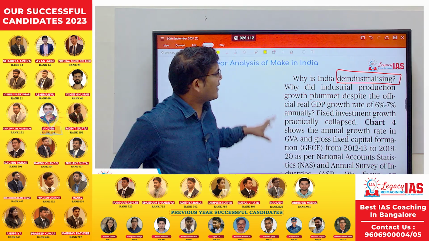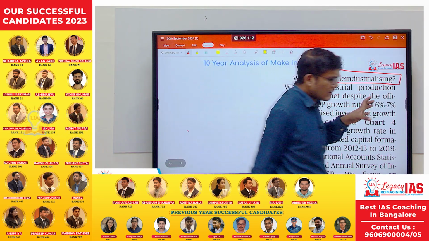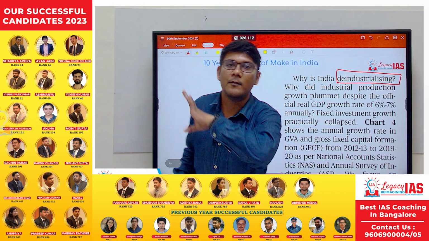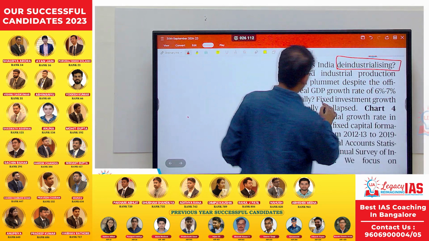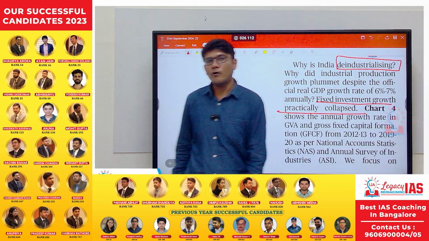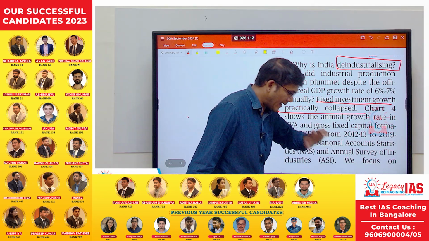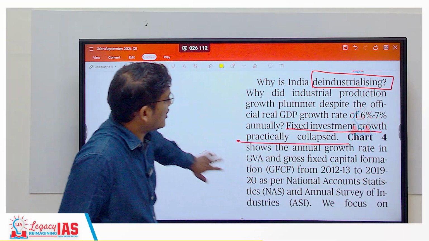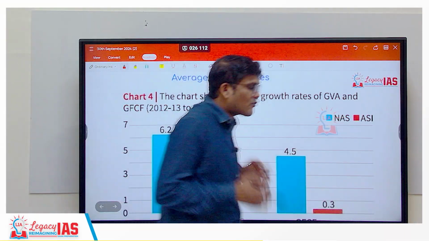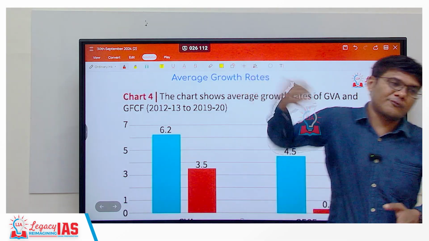The main reason is the stagnation or near zero growth in fixed capital. Fixed investment growth practically collapsed, which is what the next chart is going to tell us, because of which, since the investment has collapsed, there will not be expansion.